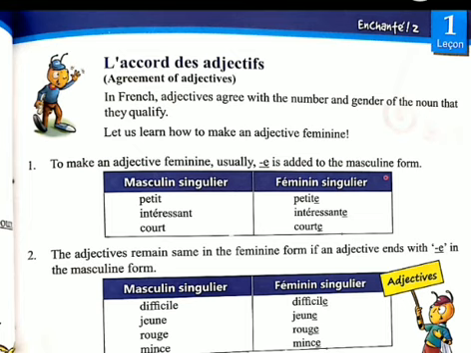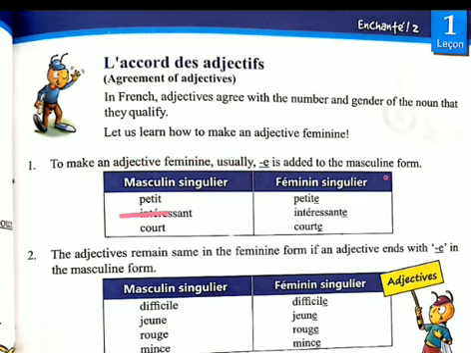Here are the 4 rules. The first rule is: to make an adjective feminine, usually add e. As I told you in the 5th class also, in French we have to convert each and everything into gender, meaning male and female, boy and girl. So the adjective also we will convert in the gender. Masculine singular means boys, feminine singular means girls.